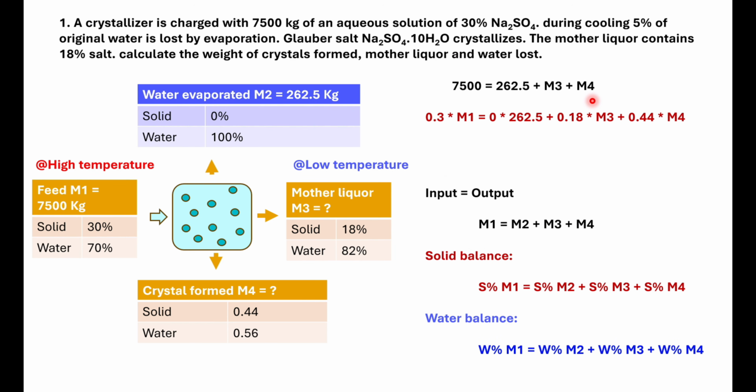Moving on to the solid balance equation, I know again M1 and M2 and the respective solid percentage. In case of the M1 stream, the solid percentage is 30%. Hence I have written it as a fraction, which is 0.3 times M1. Coming to the M2 stream, the solid percentage is 0%. Hence 0 into the M2 value, that is 262.5 kg. Coming to the M3 stream, we multiply by its solid percentage, which is 18%. Hence a fraction 0.18 times M3. Similarly for M4. Now we'll do the same for water percentage. We multiply the mass of the stream with the respective water percentage. In case of M1, the water percentage is 70%. Hence we are multiplying by 0.7. Similarly, we multiply for each stream.